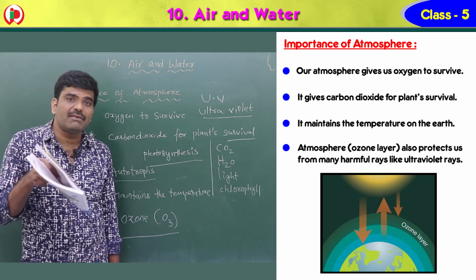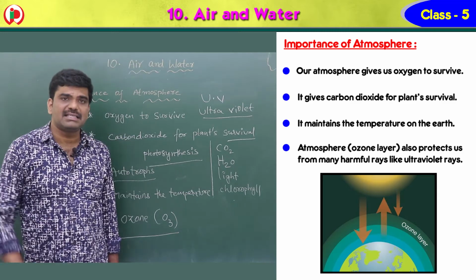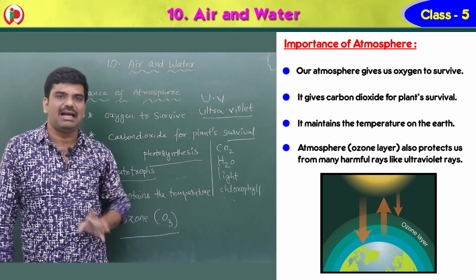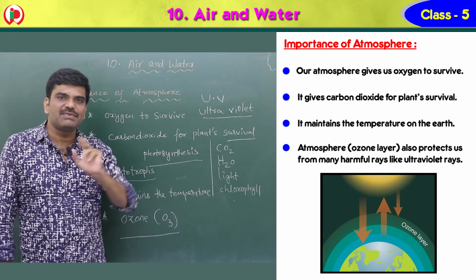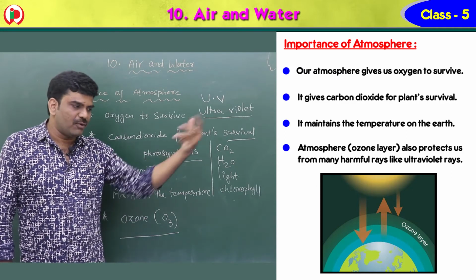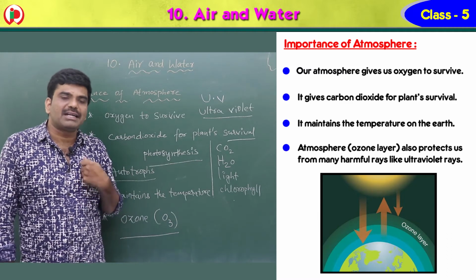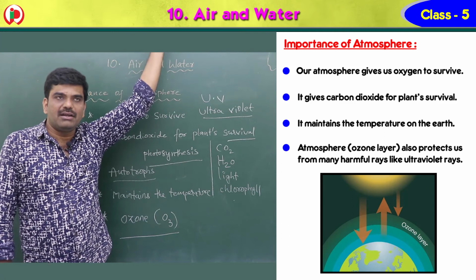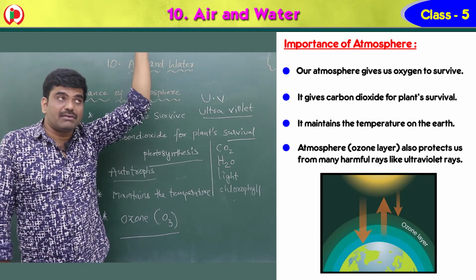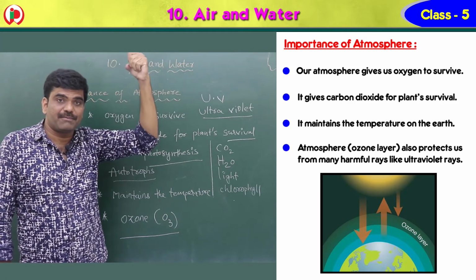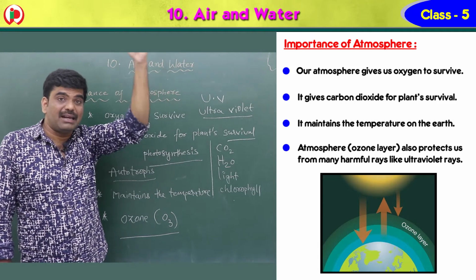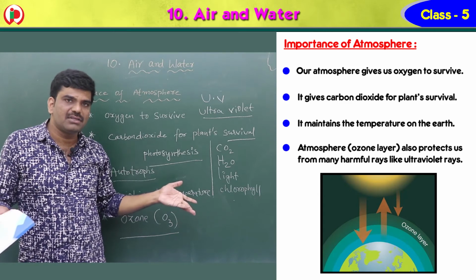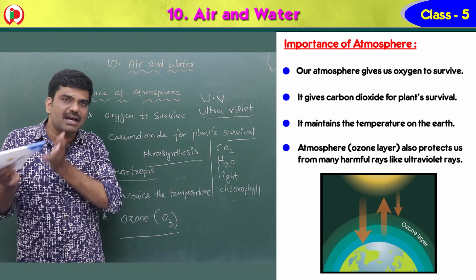So to prevent us from the ultraviolet rays, one layer is present like an umbrella in the atmosphere only. See, children, during rain we protect ourselves by keeping an umbrella. Like that, whenever this ultraviolet radiation or UV rays fall on living organisms, it is very dangerous and harmful.